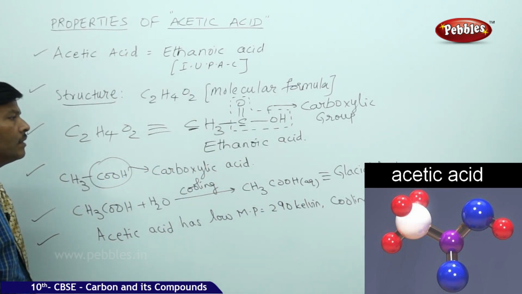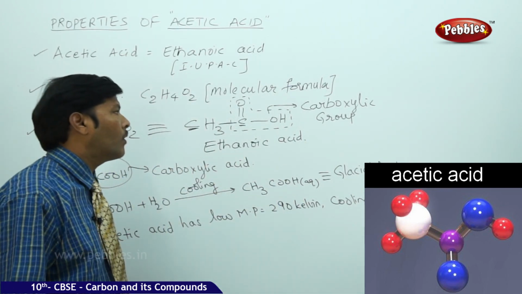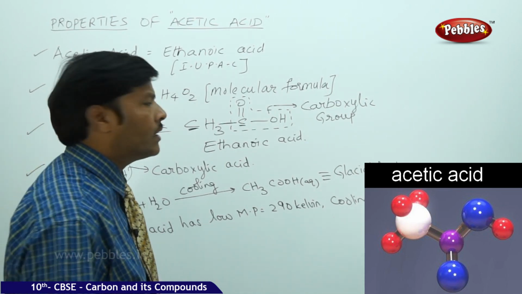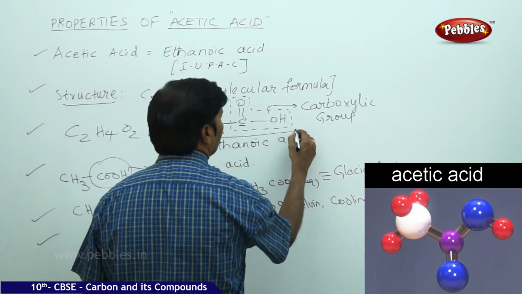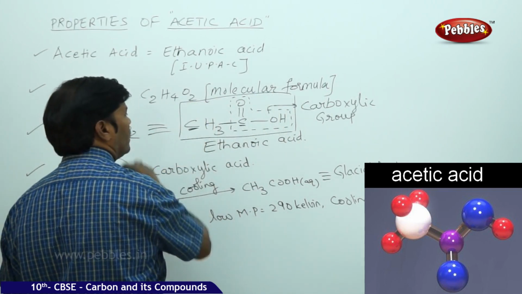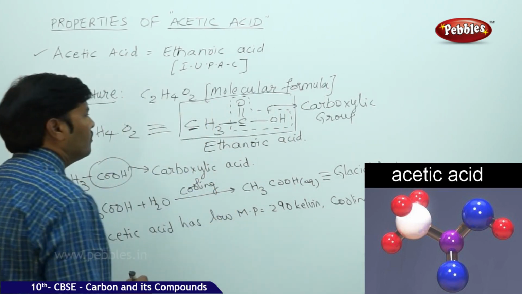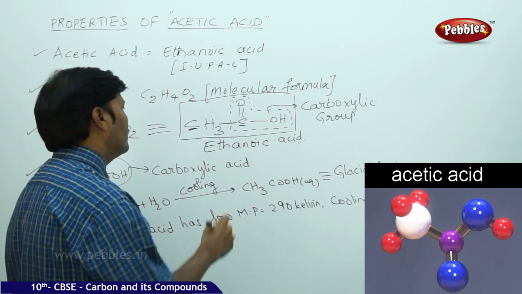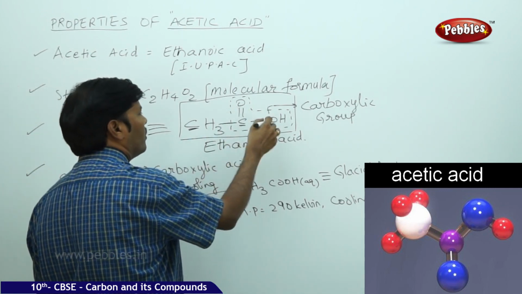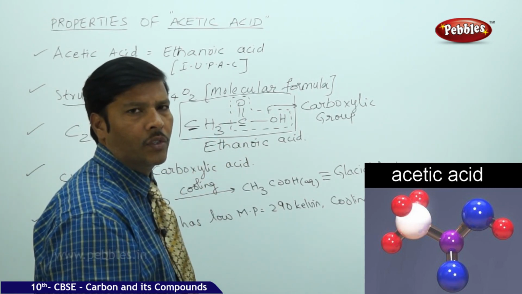These are some of the important general properties of acetic acid or ethanoic acid, and this is the structure of ethanoic acid, CH3COOH, which contains one carbon double bond oxygen and one single bond OH.